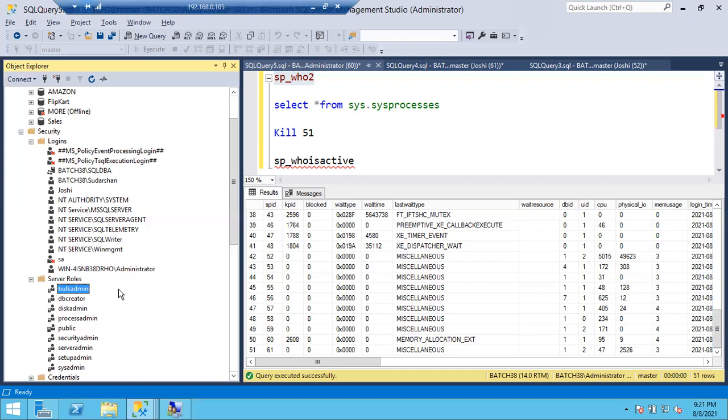Any questions, any doubts? SQL Server logins also have group logins? No. There is no group login concept for SQL logins. Only for Windows login, the group login concept is there. Any questions?